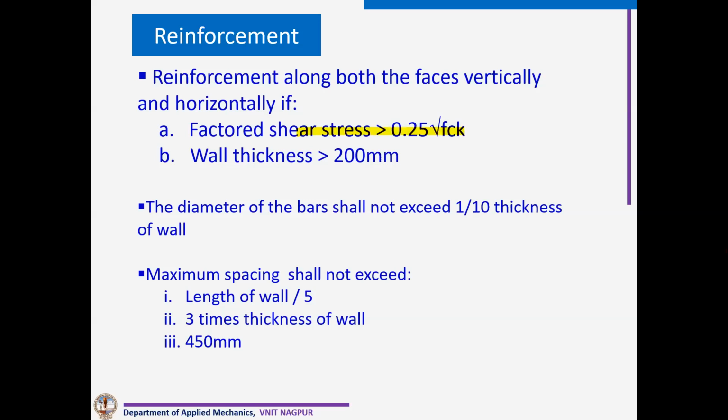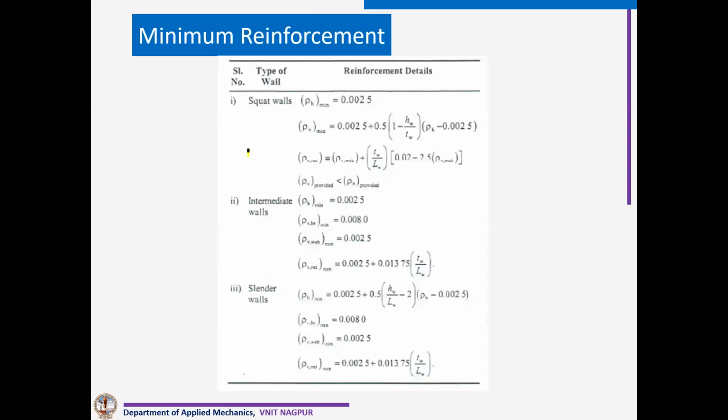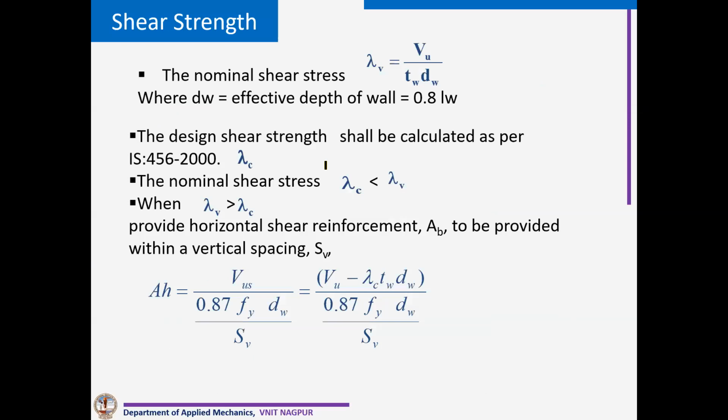The diameter of bar shall not exceed 1/10 of the thickness of the wall. And the spacing is the least of length of wall by 5, 3 times thickness of wall, and 450 mm. Now, minimum steel is again given for 3 types of wall: squat wall, intermediate wall, and slender wall. So these are the minimum reinforcement which we have to provide, at least minimum.